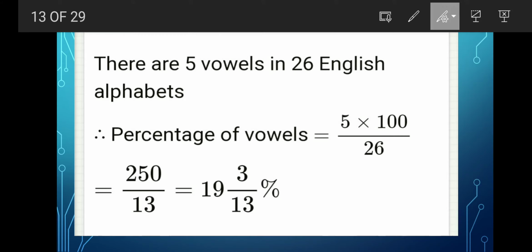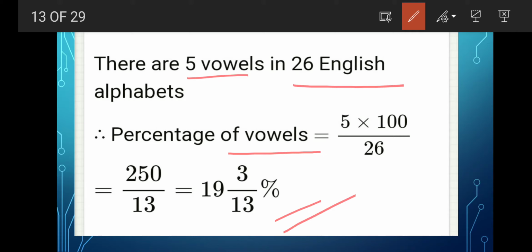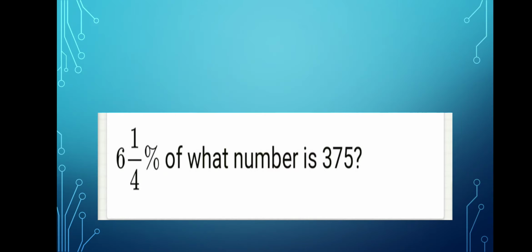So you know how the number of vowels is 5, and total English alphabets is what? 26. So percentage of vowels will be what? 5 by 26 into 100, and this is the answer. Clear?